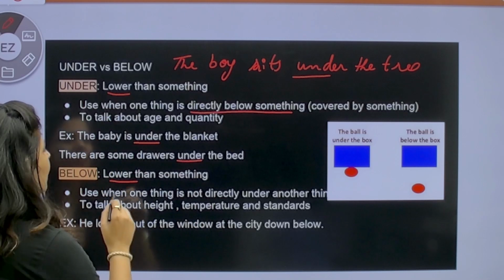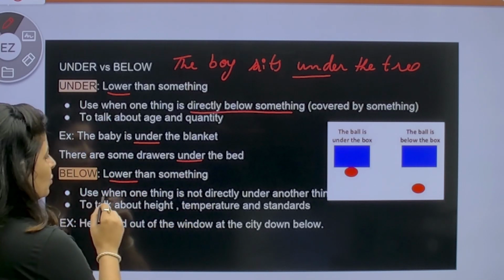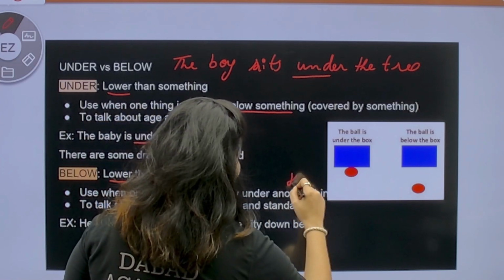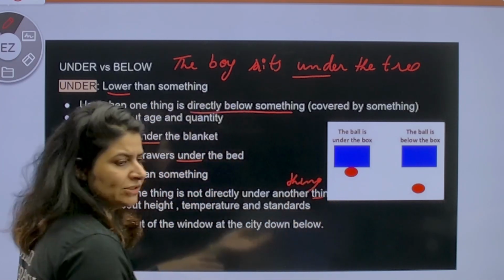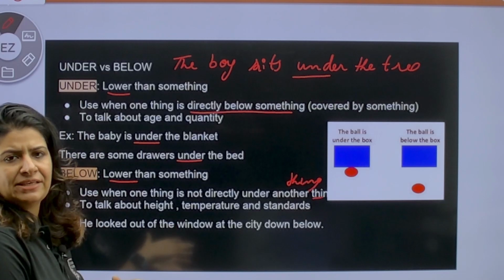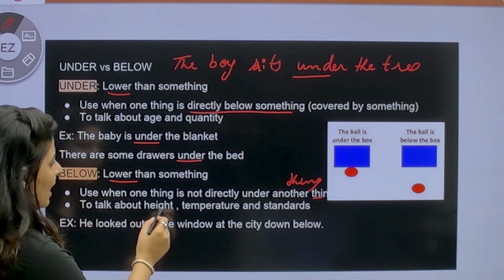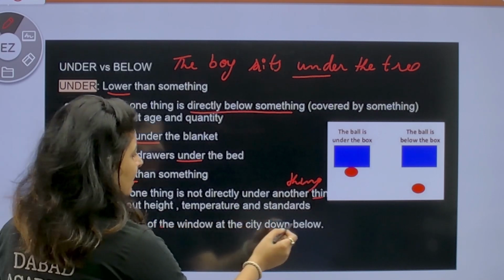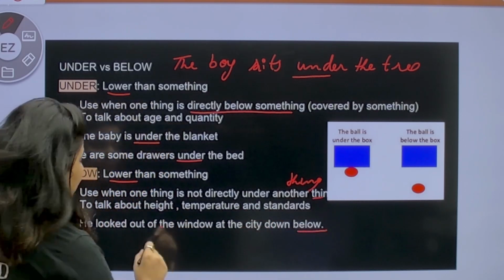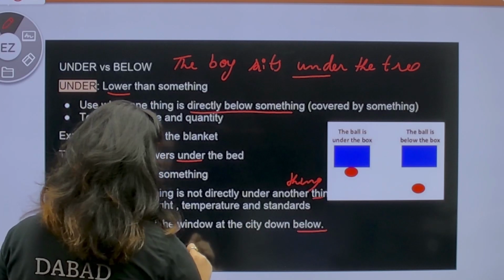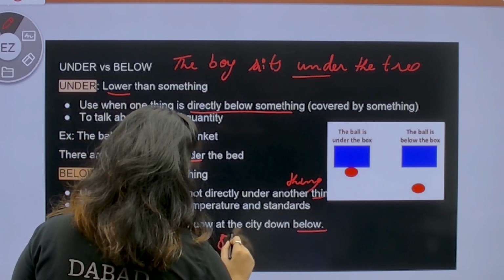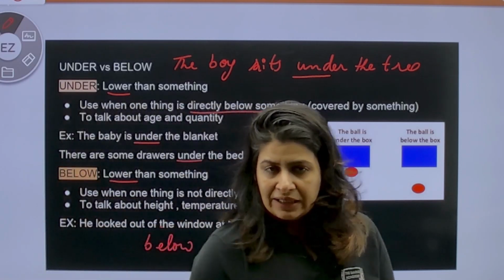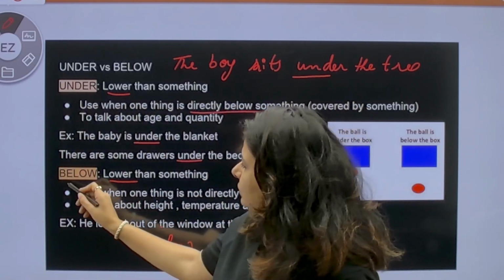Next, below also stands for lower than something. Used when one thing is not directly under another thing. बिल्कुल जैसे drawer था, ऐसे बिल्कुल नीचे नहीं है, exactly. ठीक है. To talk about height, temperature and standards: he looked out of the window at the city down below. Temperature is below 8 degrees Celsius. So for temperature, for something which is not directly touching, we use below.